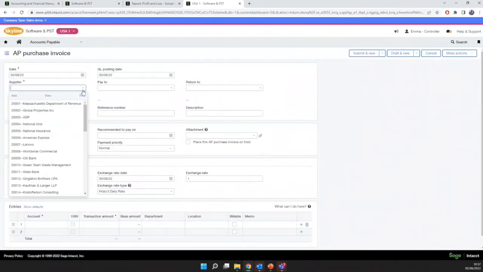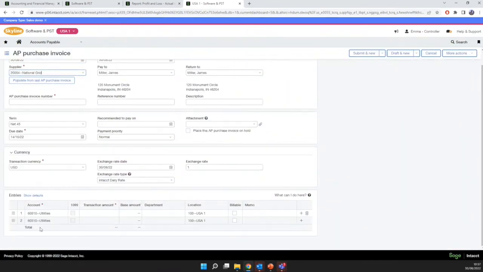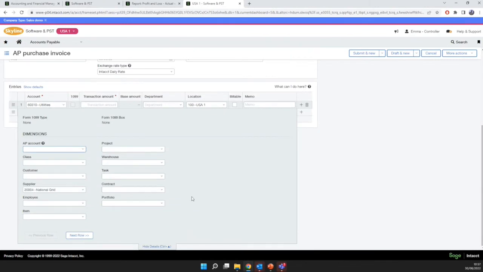a new invoice, we can see this breakdown at the bottom here where we've got our accounts that's being posted to effectively our transaction detail. And this is where we can see all those dimensions that we can post to. So being multi-dimensional, Intacct allows us at any transactional point to tag multiple dimensions. So our account, of course, is a dimension, which we've got at the top here. So our utilities account. And of course, we've got departments in here. We've got our entities in here as well.